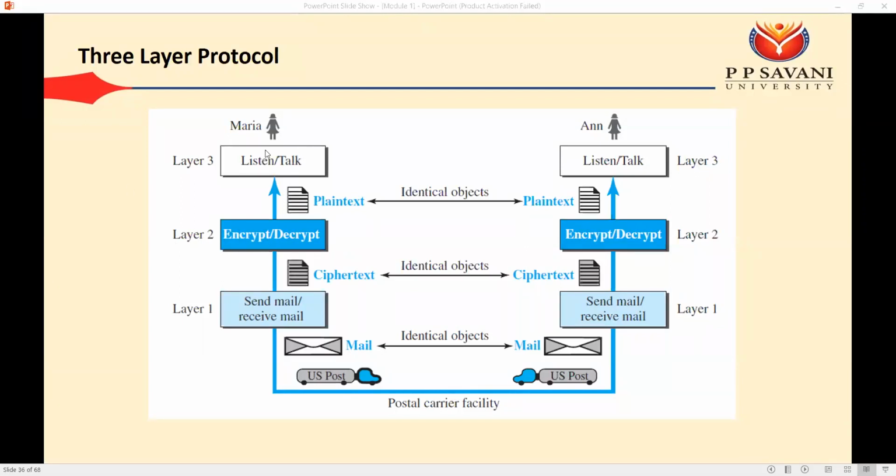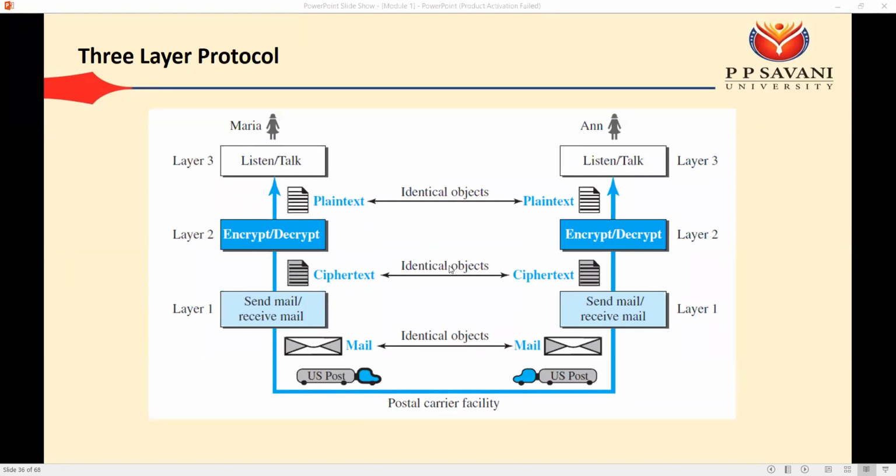Okay, for example, listen talk માં કઈ modify કરવું હોય, then we need to worry at layer 3. Encrypt decrypt માં કઈ change કરવું હોય, then we need to worry about layer 2. Okay, and send receive માં suppose for example તમને થયું કે post થી નહીં mail કરવું અને let's say we need to follow some other procedure, so you need to change only at layer 1. So the changing or modification can be applied only at the particular layers.